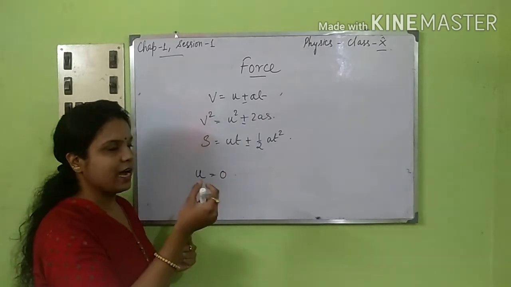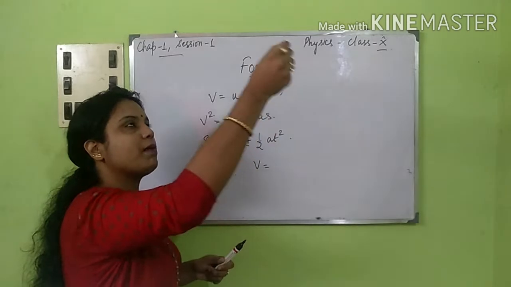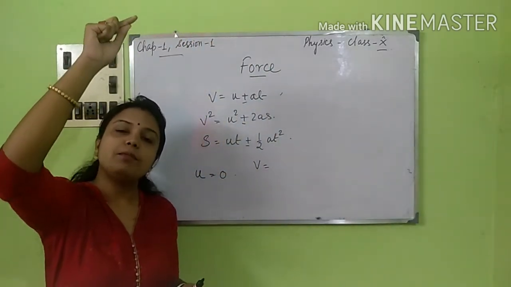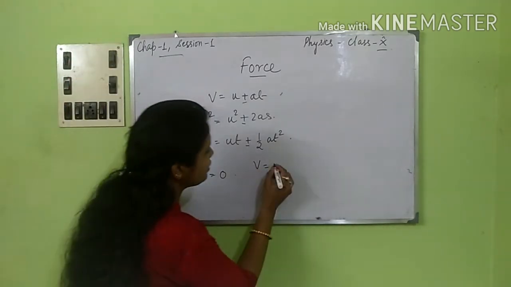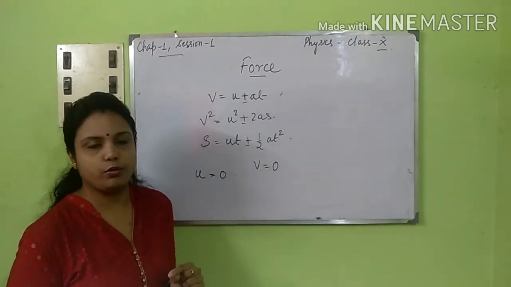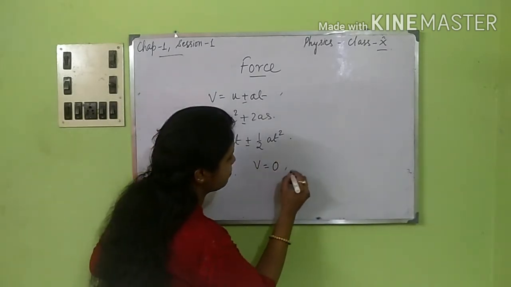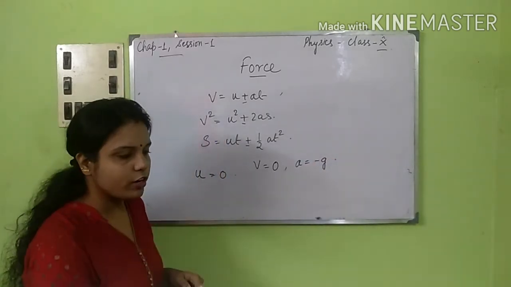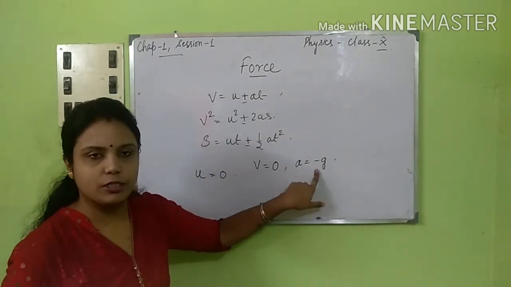In that case, after it has been thrown up, after a certain point, again it will come down. So the particular point where it has reached is the final velocity. So the final velocity will be equal to 0 because it will stop over there, then again it will fall down. So the final velocity v is equal to 0, and when it is going up, the acceleration will be minus g, because it is not falling, it is going up against the gravity.